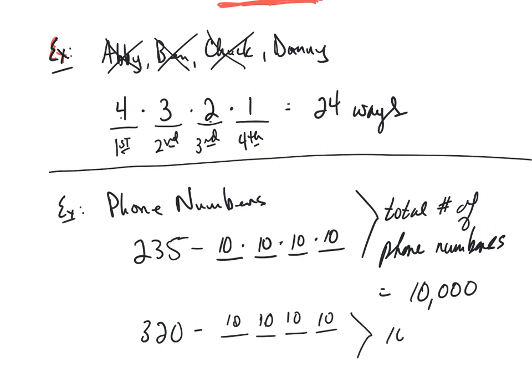So here you'd have 10,000 possible phone numbers. Okay? Now that's, of course, with the understanding that there's no restriction. I don't know what the legalities or the rules are. I'm not sure if it's possible for somebody to have the phone number 235-0000. I'm not sure if they allow that number, but if there's no restrictions at all, then there would be 10,000 possible phone numbers. Okay?